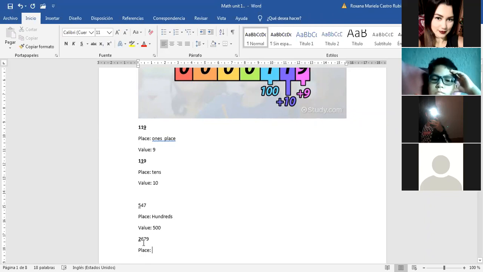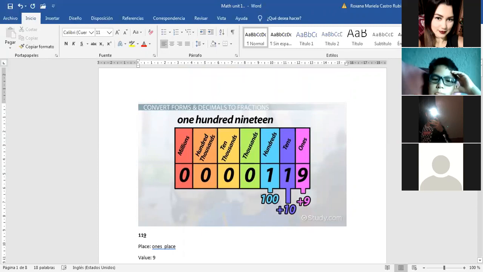The one that you have 2, 6, 7, and 9. Read it. Wait, hold on. Look here. We have the place value chart. The first number is in what position? Ones. Then we have tens, hundreds, thousands, etc.